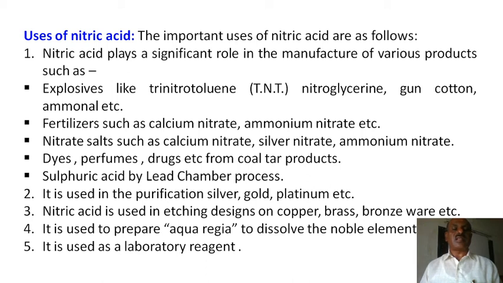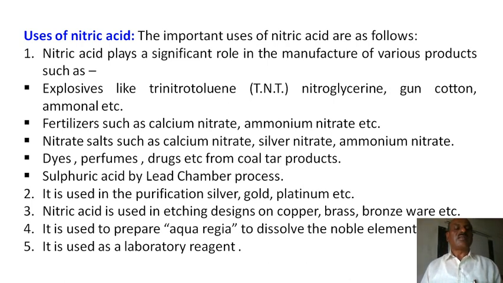You are supposed to be asked in the examination: what is the manufacturing process, what are the physicochemical principles of nitric acid, and what are the uses of nitric acid. This has to be explained with the help of different steps, as well as a flow sheet diagram.